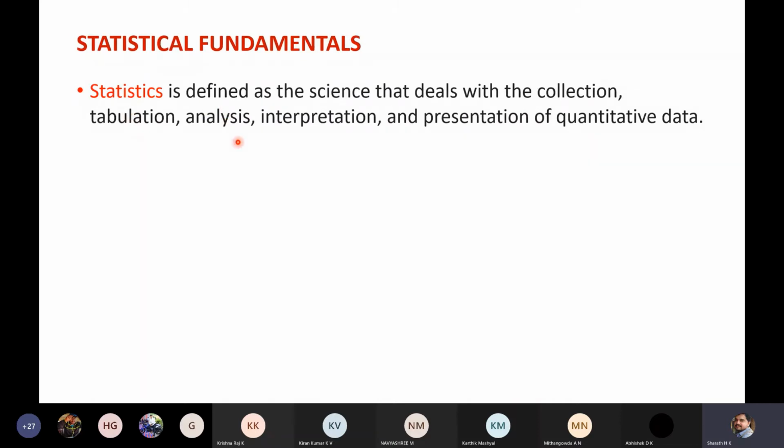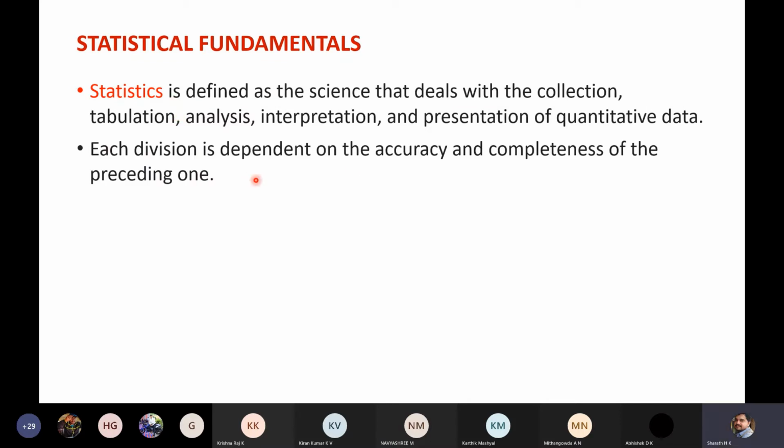After analysis, the government will take a decision whether to implement lockdown and what measures they can take. That is after interpretation. After analysis, they will interpret what is to be done. Then they will present it in front of us, whether to go for lockdown or not. So this is a typical procedure involved in statistics. Statistics is all about data and representing data in terms of numbers.